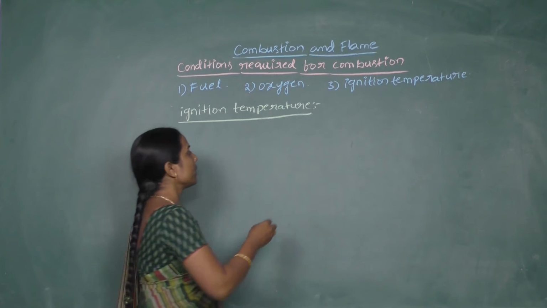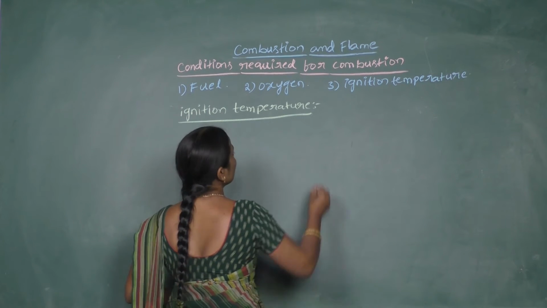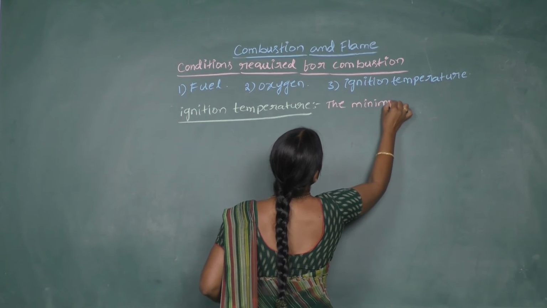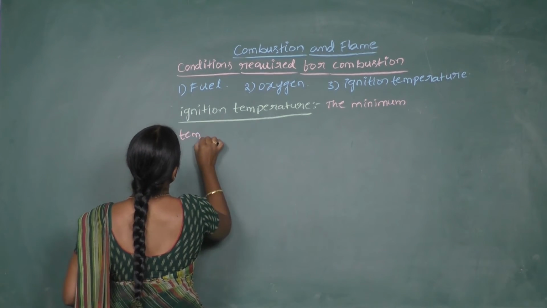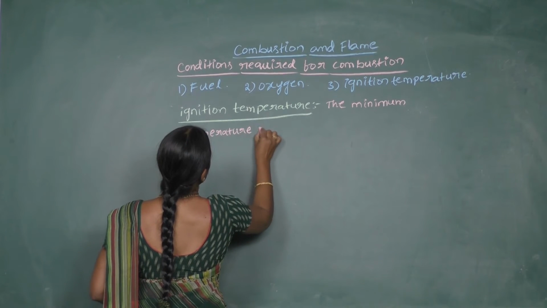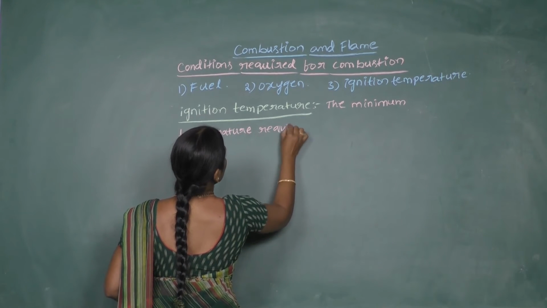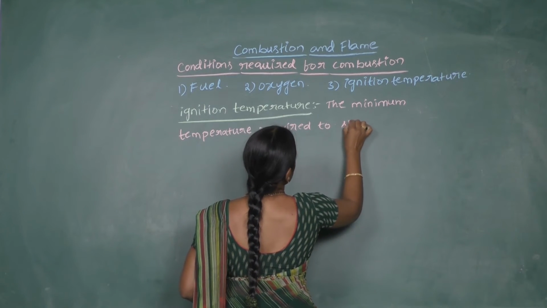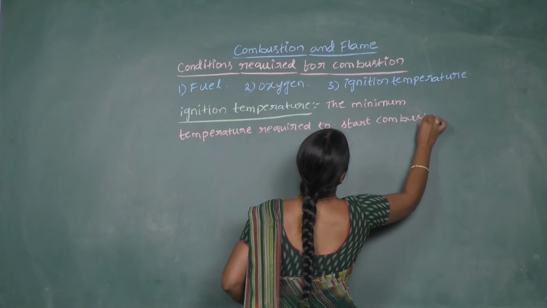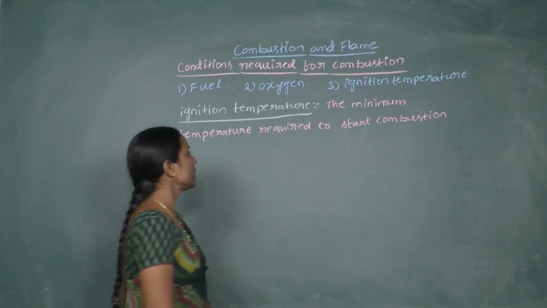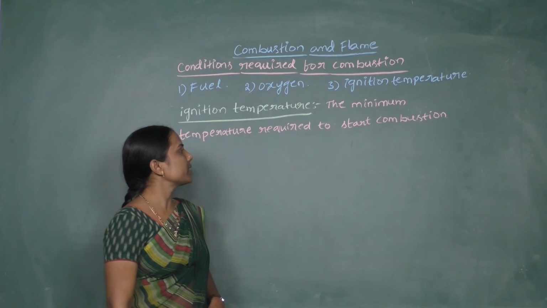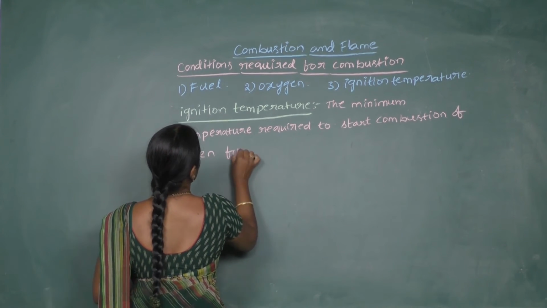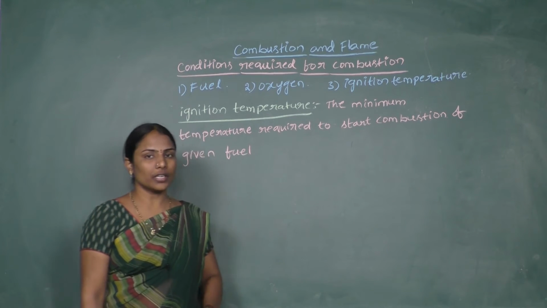So finally, what is ignition temperature? The minimum temperature required to start combustion of a given fuel is known as ignition temperature.